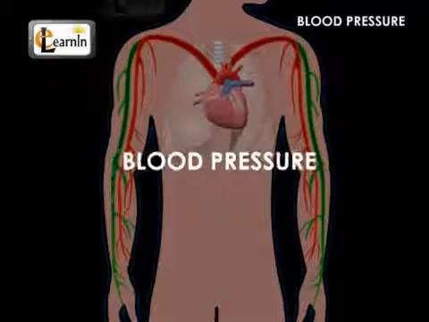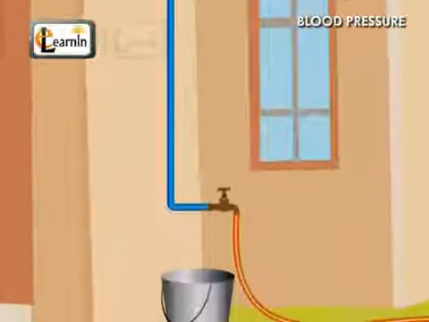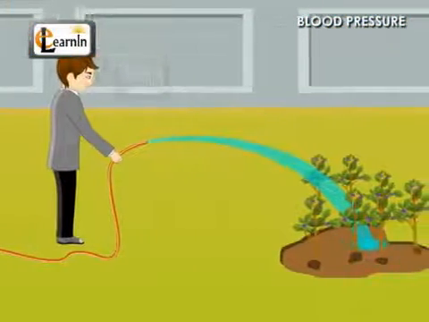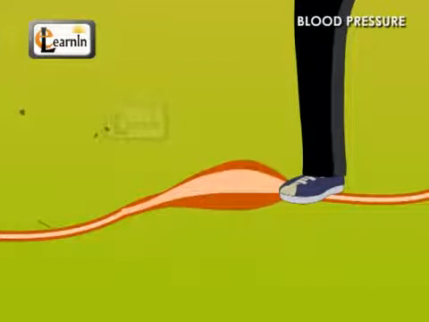Blood pressure. Water flows with a higher pressure when you connect a tube to a pump set operating in your field or house. Also, the tubes burst open if the pressure is very high.